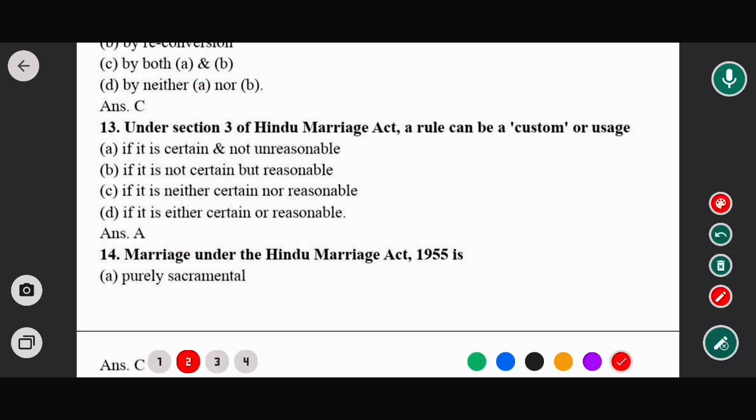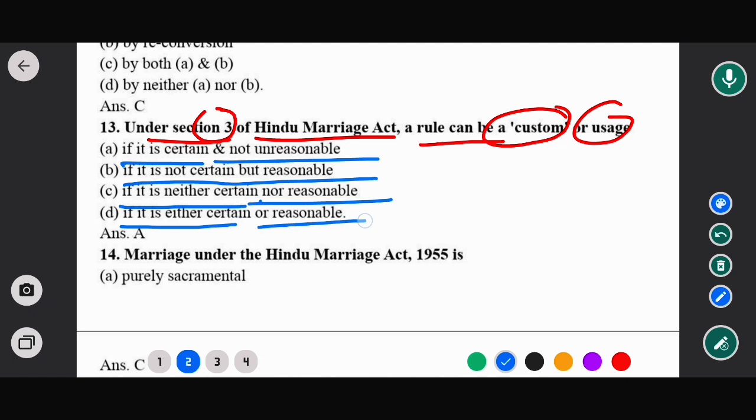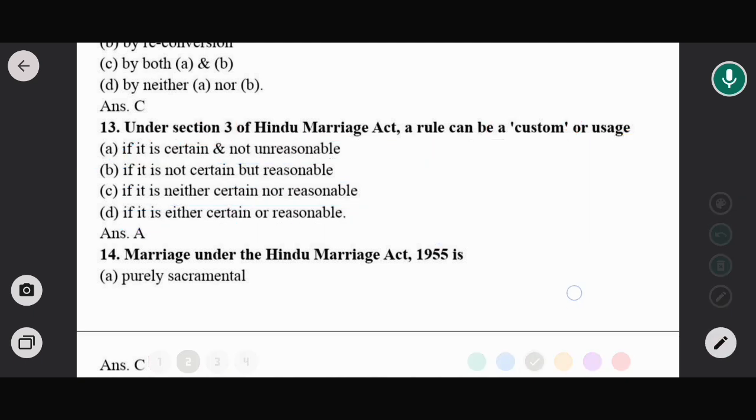Next question: under section 3 of the Hindu Marriage Act, a rule can be a custom or usage. Options are: if it is certain and not unreasonable; if it is not certain but reasonable; if it is neither certain nor reasonable; if it is either certain or reasonable. In this case, option A would be the correct answer. Now moving to the next question.